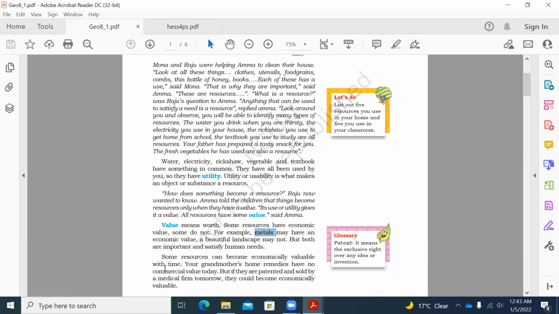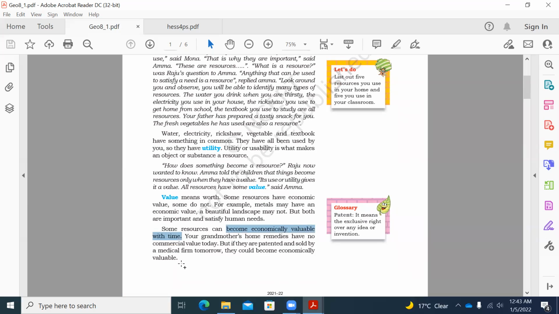Some resources become very important, economically valuable, and that value depends on the time. At the current time, there is a value for the metal, but in the future we may not be sure about that.